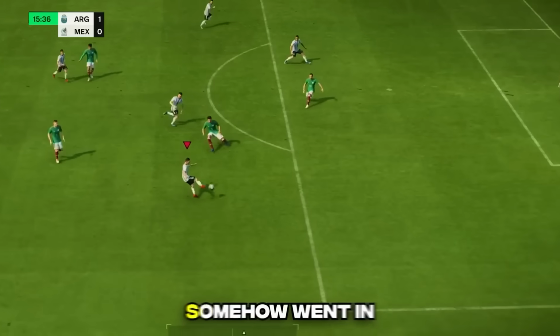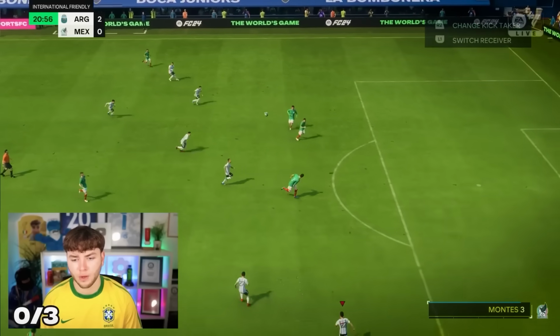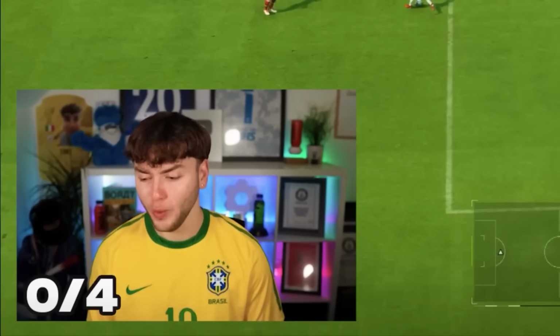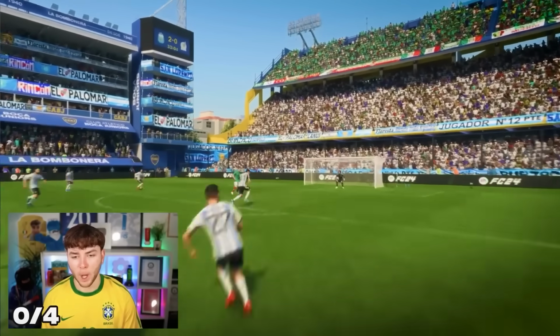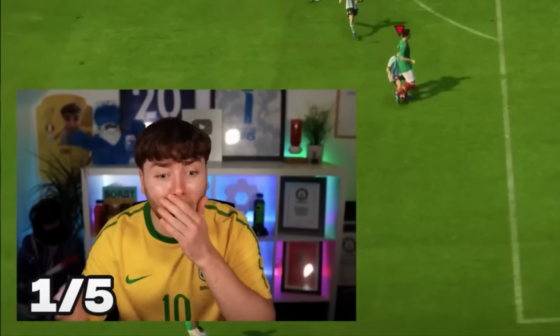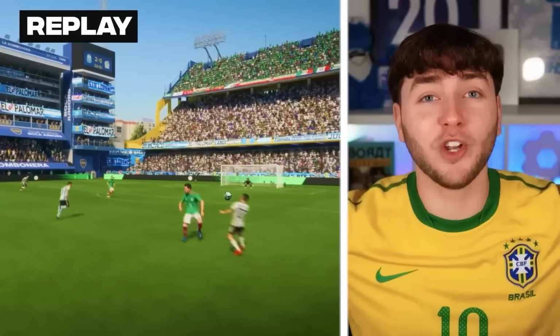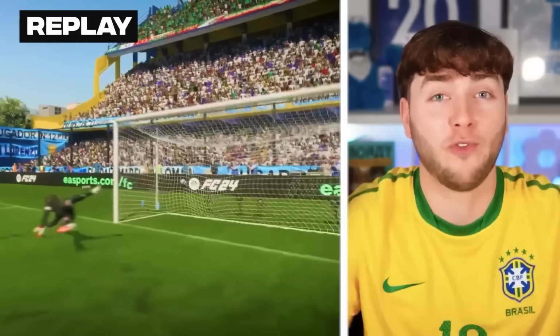Oh my god, that was a good second attempt. Our third attempt somehow went in, but we can't accept that. Maxi, this is it. This is it! No! Boom! Oh my god! As good as a goal that was, it wasn't the perfect recreation. Let me know how good you thought that one was.